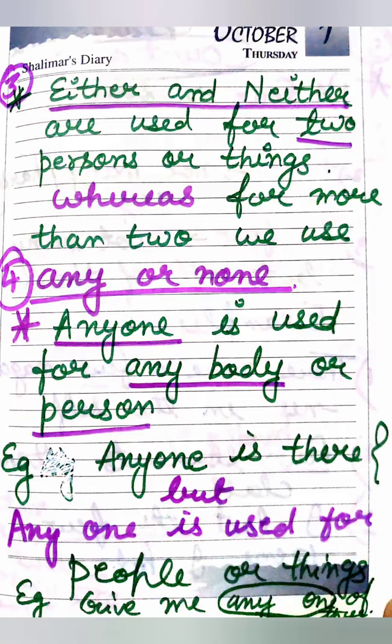Next we have either and neither. They are used for two persons or things, whereas for more than two things we use any or none. For example, we can say anyone is there. Anyone is used for any body or person. For example, give me any one of these.